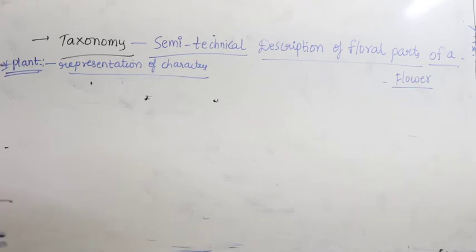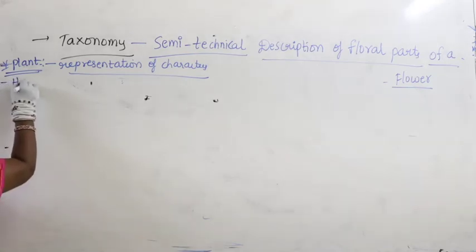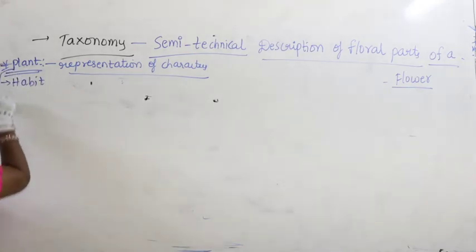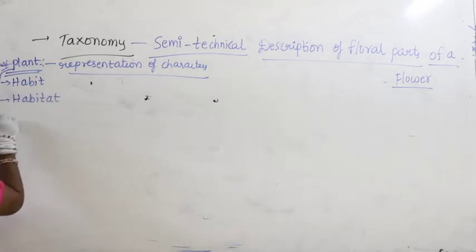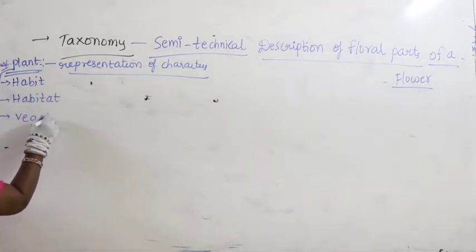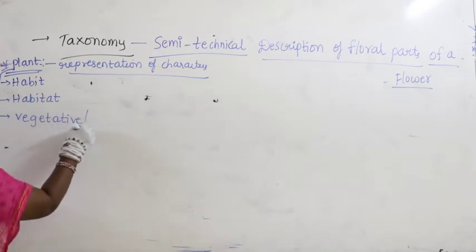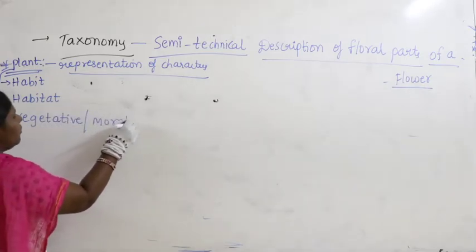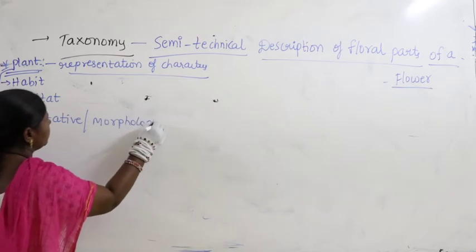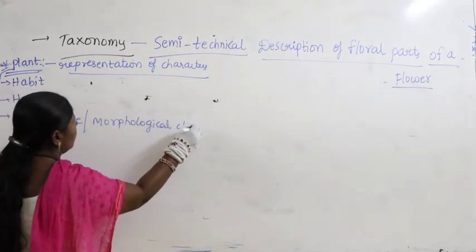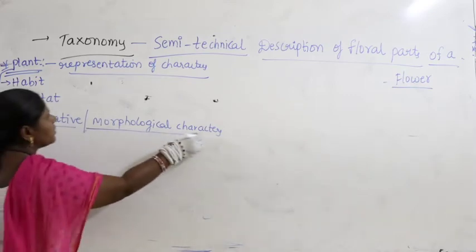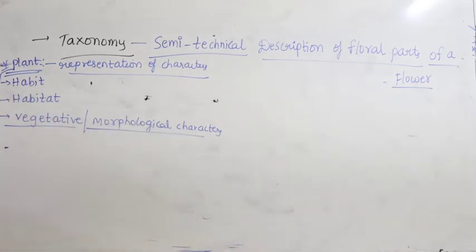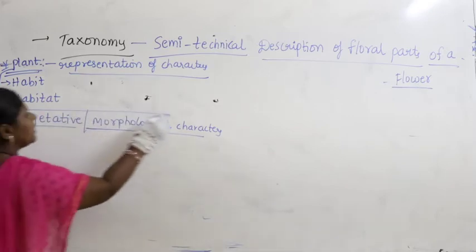If you take into consideration, it may include habit, then habitat, then vegetative characters. Vegetative is also called morphological characters. They are always the same.